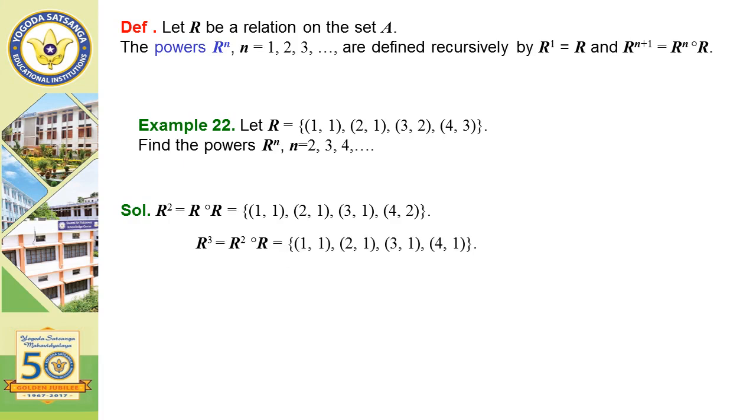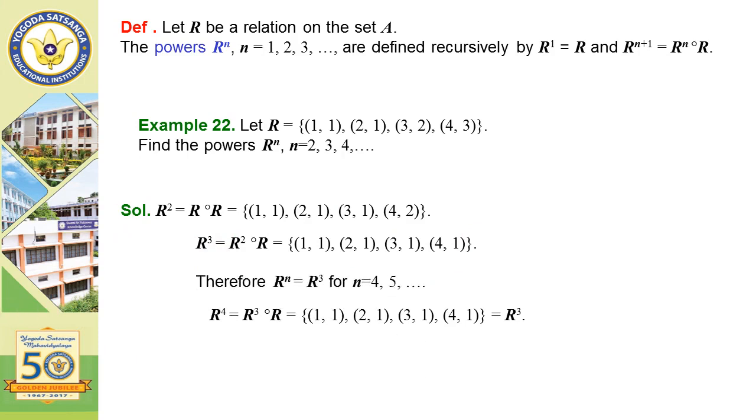R cube will be R square composed with R, that means paths of length 3, which will be (1, 1), (2, 1), (3, 1), (4, 1). R to the power 4 will be (1, 1), (2, 1), (3, 1), (4, 1). It is again the same. When you calculate R to the power 4, it is equal to R to the power 3. Hence, there will be a saturation point and the edges will be closed. There will be no other edges included beyond R cube.